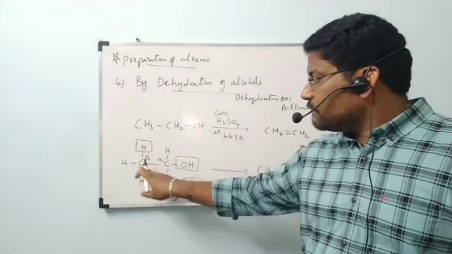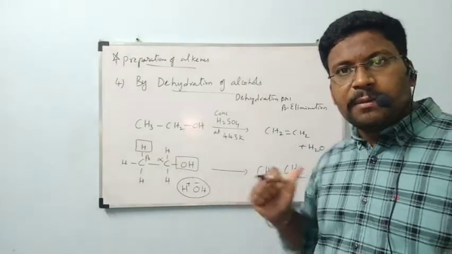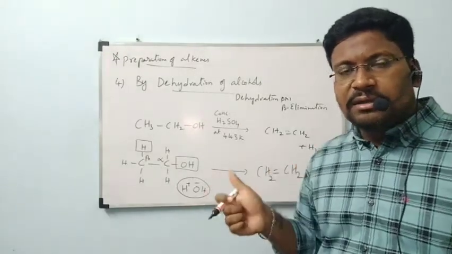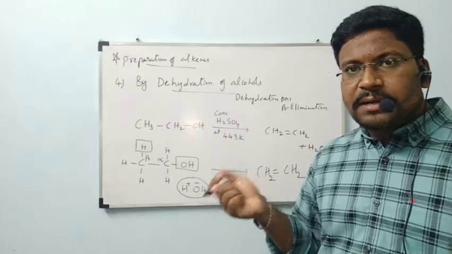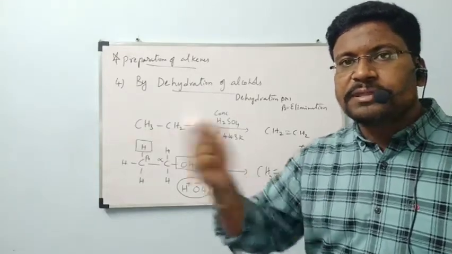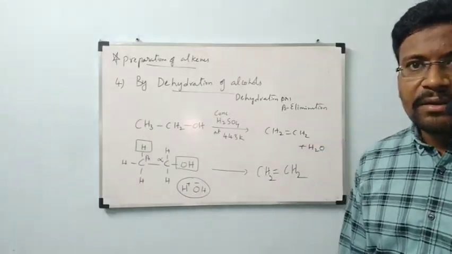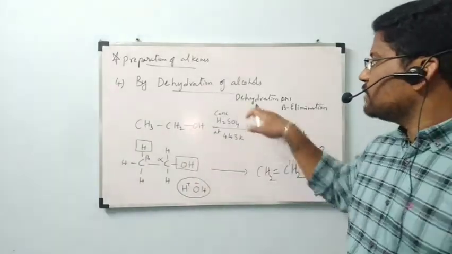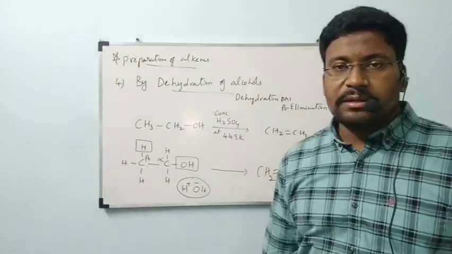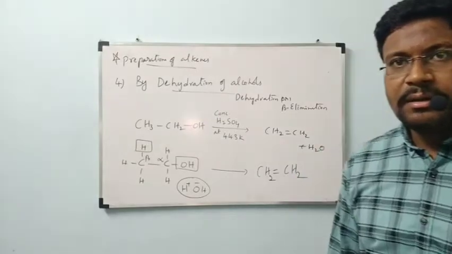When one particle from one carbon and another particle from another carbon are removed, we get a double bond. In the same way, in reverse, when we add one particle to one carbon and one particle to the other carbon of a double bond, the double bond is removed to form a single bond, like a reverse reaction. By dehydration of alcohols, this is the fourth preparation. With this, the preparations of alkenes are completed.